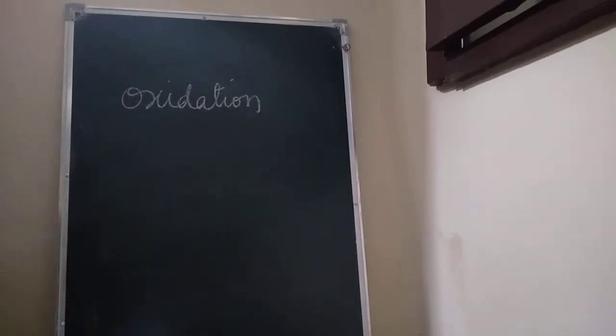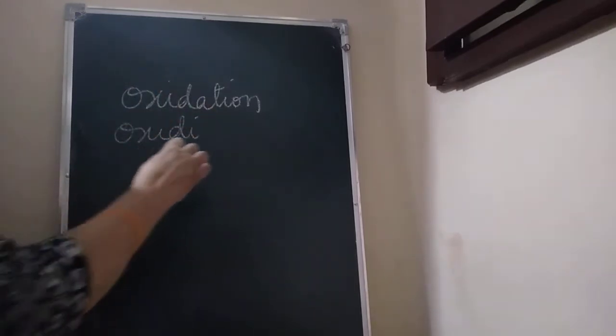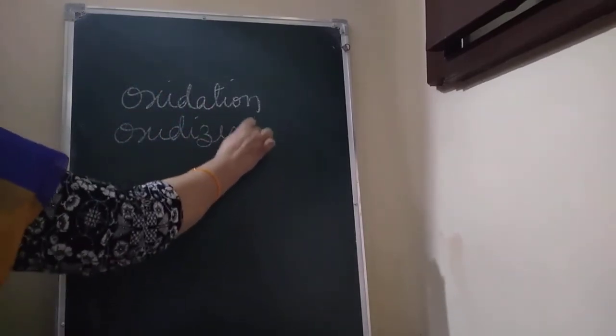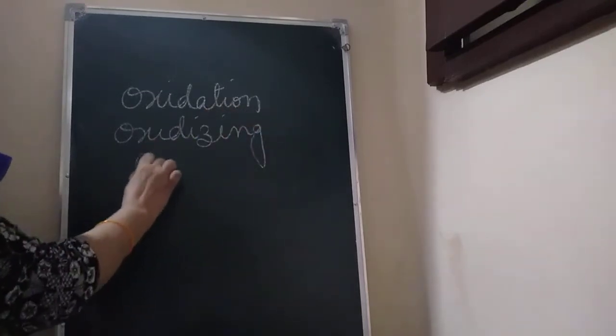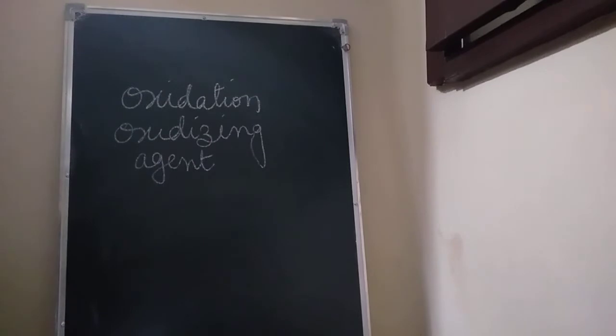Then the oxidizing agent: an oxidizing agent is one that oxidizes other substances by providing oxygen to them or by removing hydrogen from them.